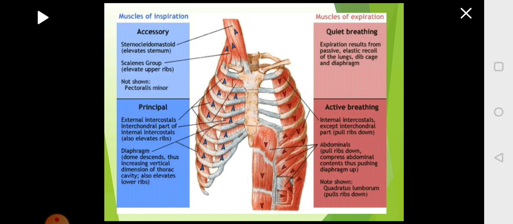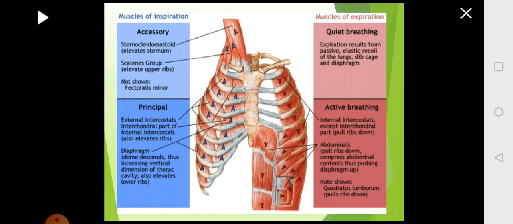And because of the elevation of the ribs and pushing down of the diaphragm, the thoracic cavity space will increase, the lungs will expand. When the lungs expand, the pressure will fall down. When the pressure falls down, then the atmospheric air will gush into the lungs because of the pressure gradient. The pressure in the lungs is lesser compared to the pressure of the atmospheric air. As a result, the air enters into the lungs.